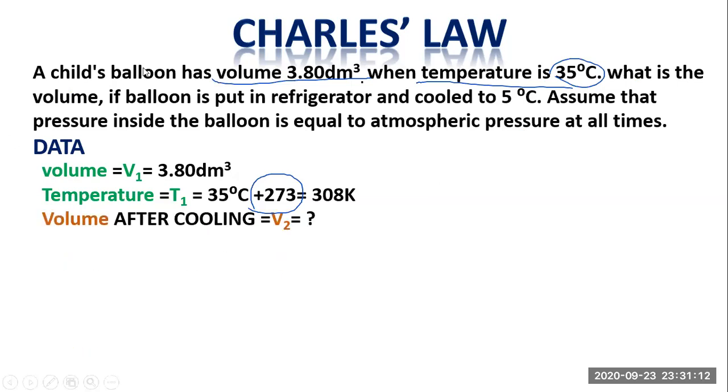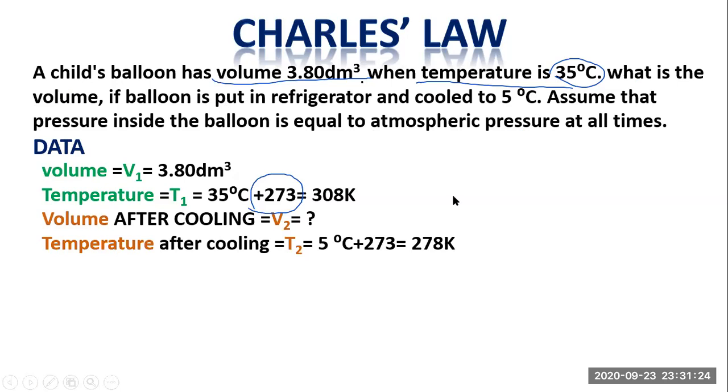Then we are asked to find out the volume when the temperature is 5 degrees centigrade. So we have to find out the volume after the change, where the temperature after the change is 5 degrees centigrade. Again, we have to convert it into Kelvin. Therefore, we add 273 to 5 degrees centigrade and it becomes 278 Kelvin. Now we have three values, and with the help of these we can calculate the fourth value, which is the final volume.